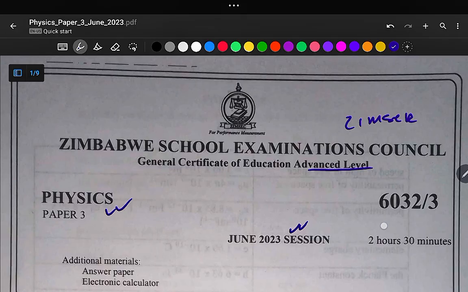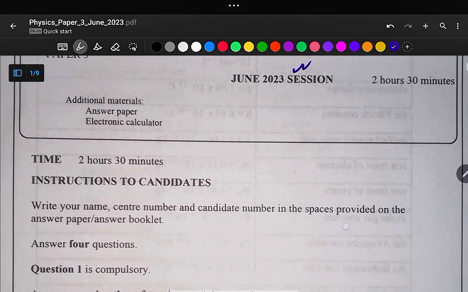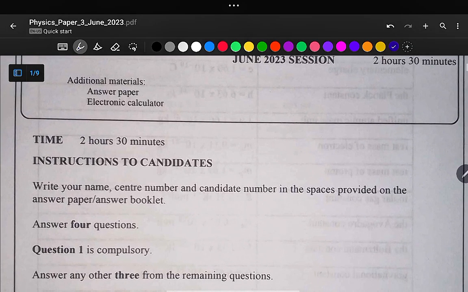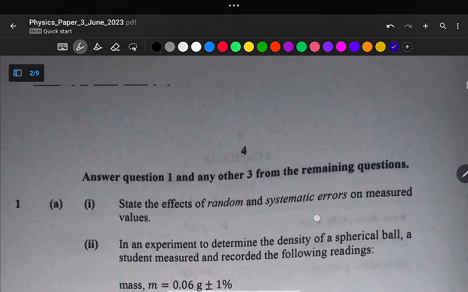Okay, so if you're doing Zimsec, just pay attention to this instruction to the candidates. So in this question paper, this is paper 3, guys. We are required to answer 4 questions. In question number 1, it is compulsory. So this question number 1 is compulsory, and today we are going to put more of our focus on this question number 1. This is of question of classic mechanics and general physics. Okay, so let us dive into a question paper.